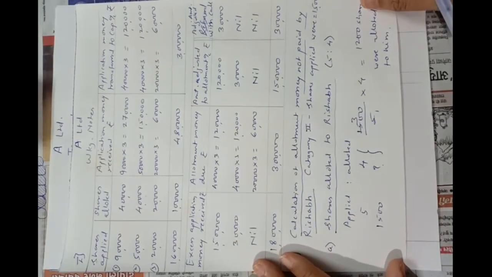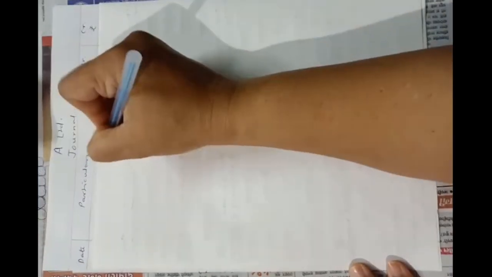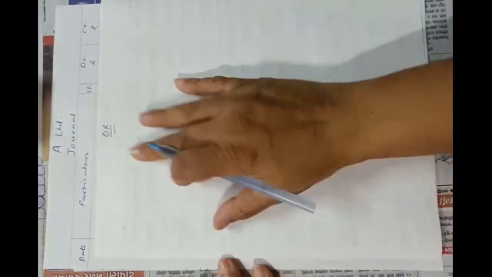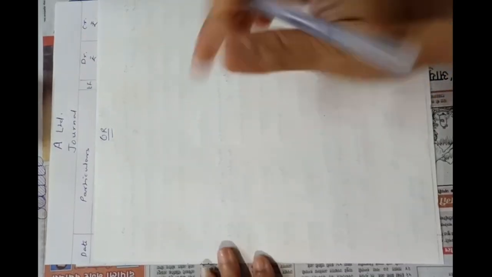So we have to calculate in this way, or we can follow another method. So here is the other method. Now we will calculate by using the formula. I will write the formula here.